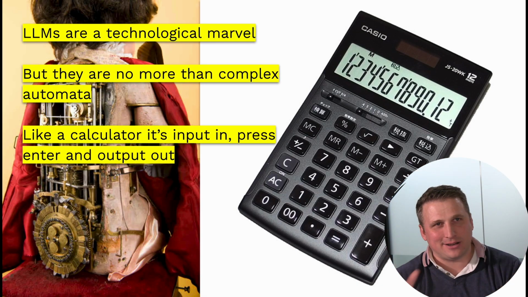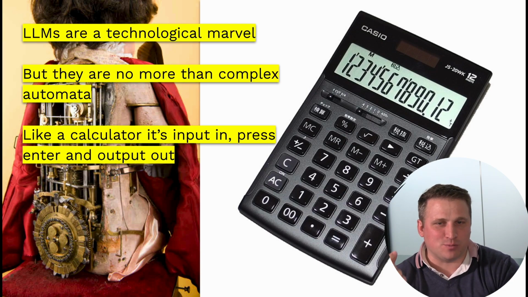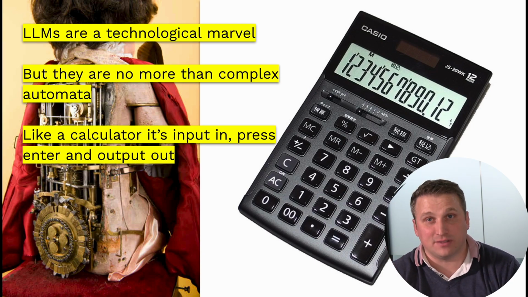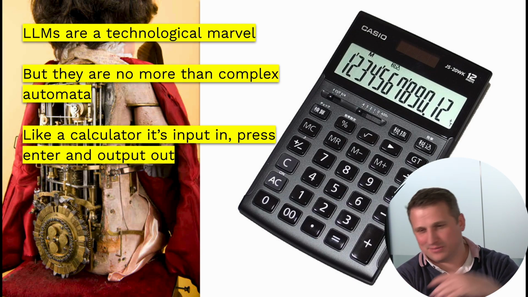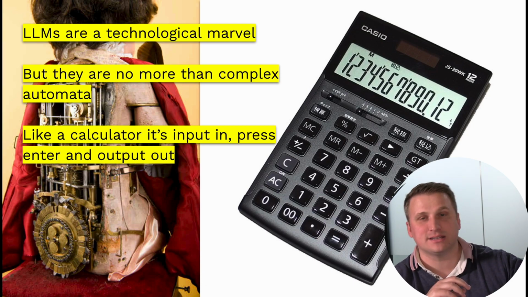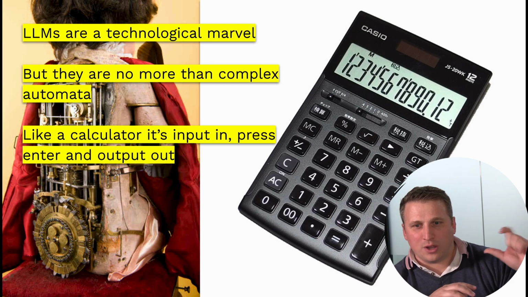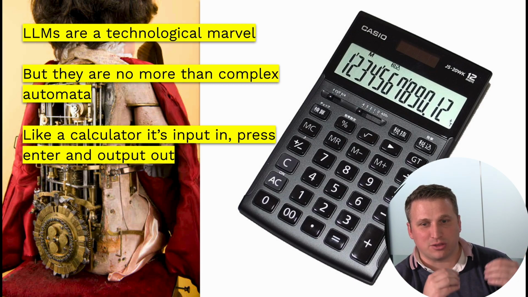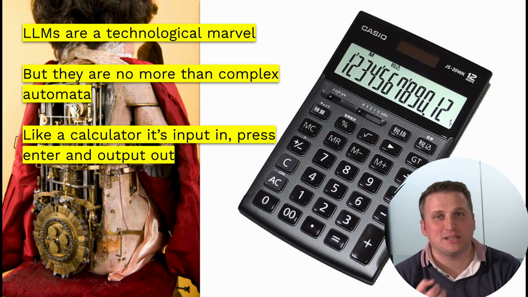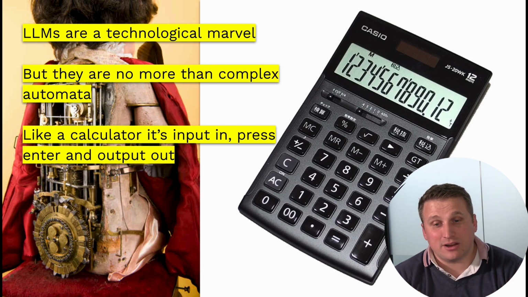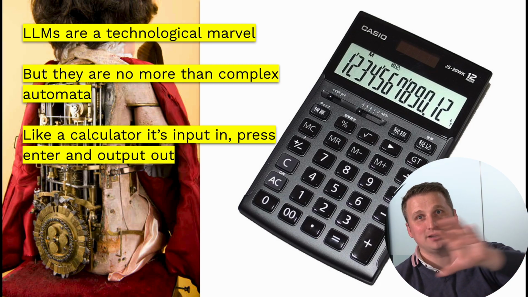LLMs are a technological marvel, but they're not really that much more complex than an automata, or any more alive than an automata. Automata, if you don't know, are these wonderful clockwork creations that people were building at the turn of the 19th century or 18th century. They thought if they could just make them lifelike enough, that maybe with some unknown but slight leap, they would just get up by themselves and start walking around and be smart, intelligent, basically artificial people. Now, given what we know now, that seems like a really quaint idea. But at the same time, we're here with networks, which basically are a chain of weights going forward.